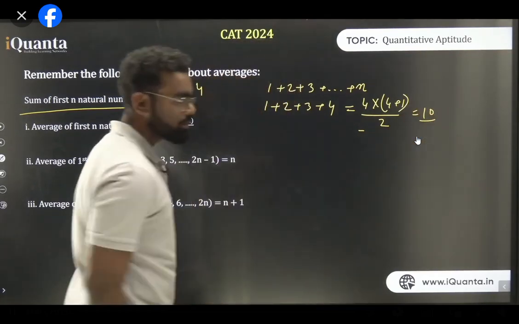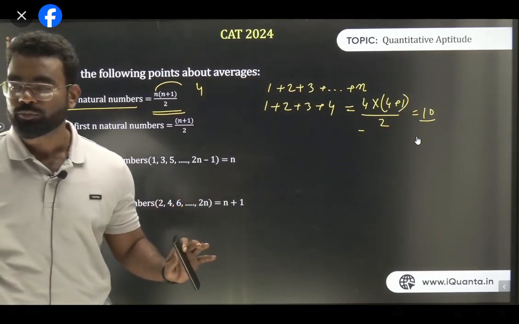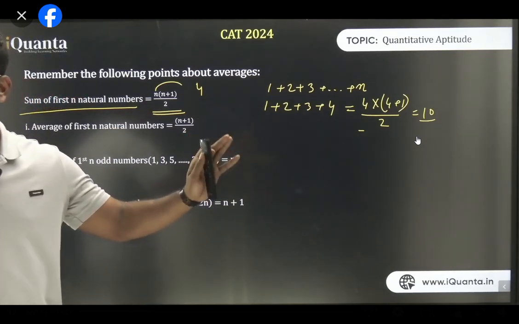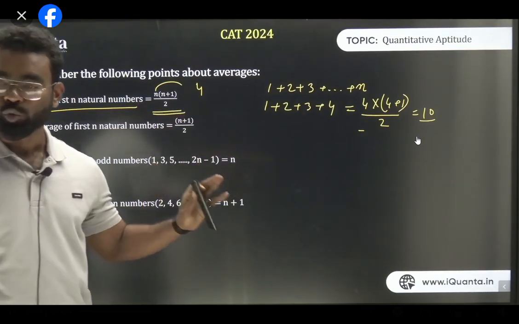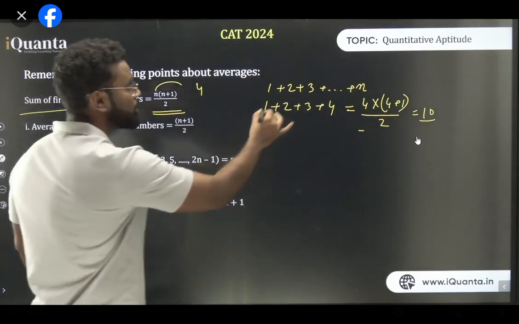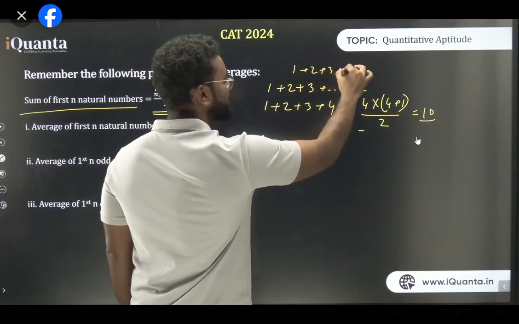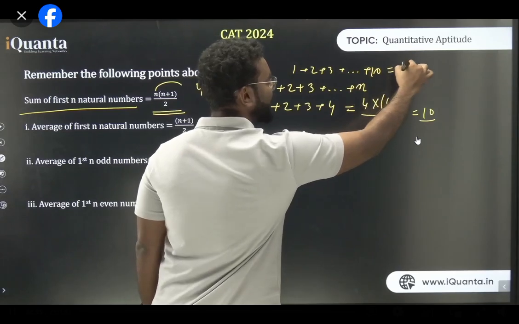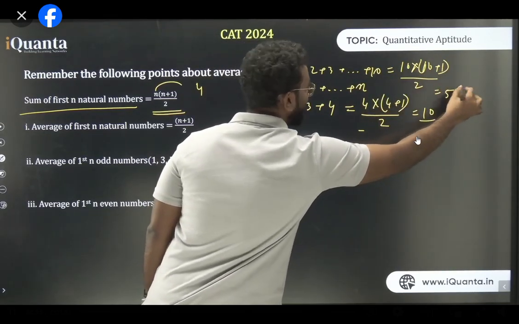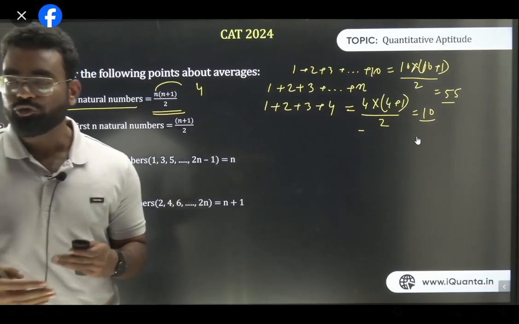Am I clear, guys? This is the formula, n into (n plus 1) by 2. If it is the first 5, then we do 1 plus 2 plus 3 plus 4 plus 5, so it is 5 into 6 by 2, that is 15. So this is the formula for the sum of the first n natural numbers. If I do 1 plus 2 plus 3 plus dot dot dot plus 10, your answer is 10 into (10 plus 1) by 2, which is 55. Am I clear?